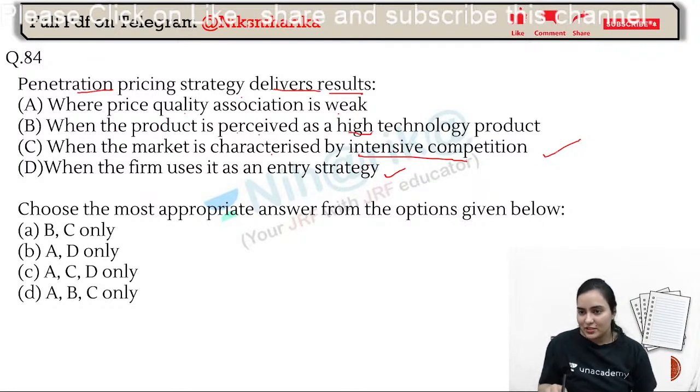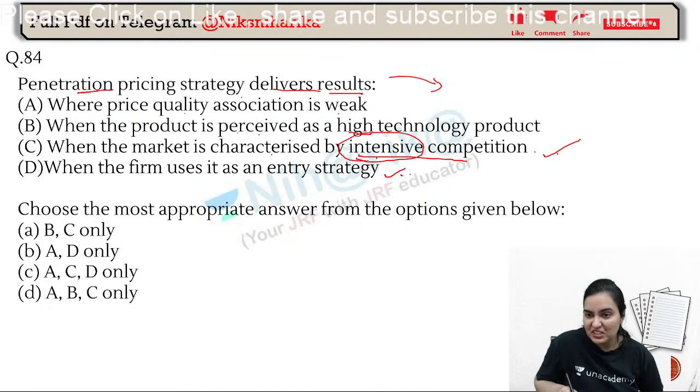I find that these are pretty easy points. Penetration pricing means entering the market with a very low cost. Example, how Patanjali entered the market with very low cost. Where there was very intensive competition, yes. When the firm uses it as an entry stage, yes.